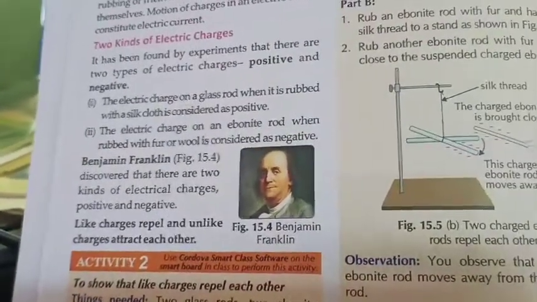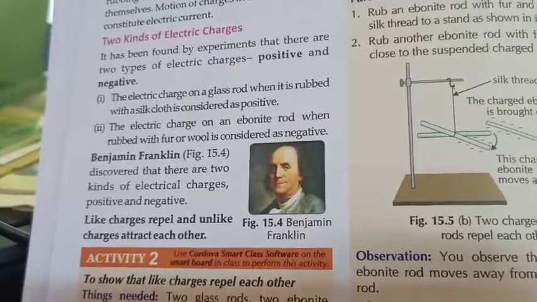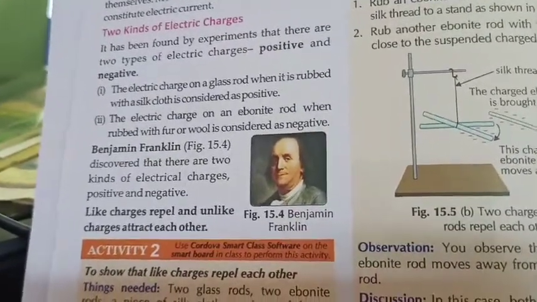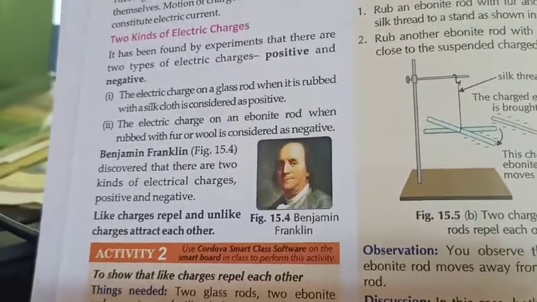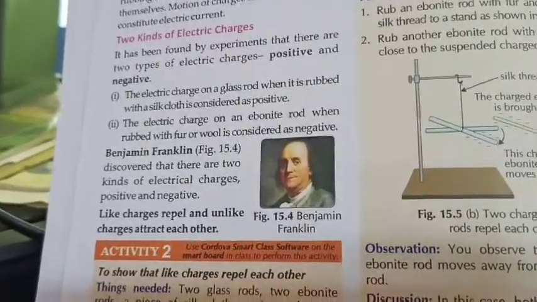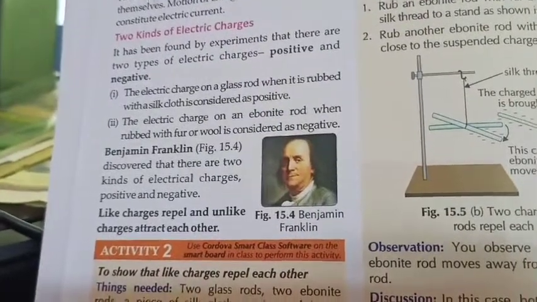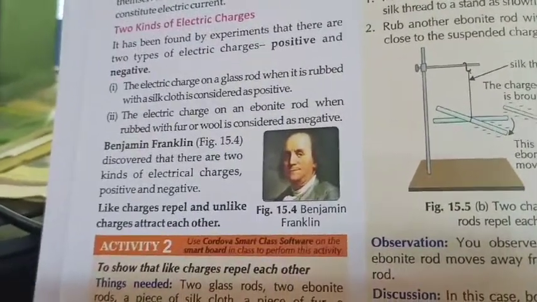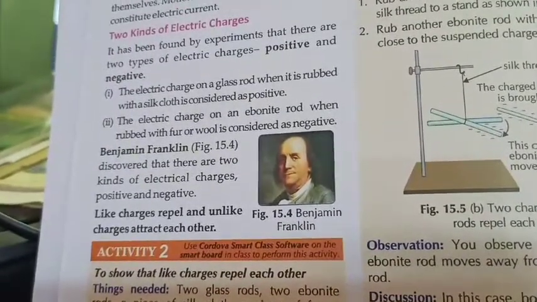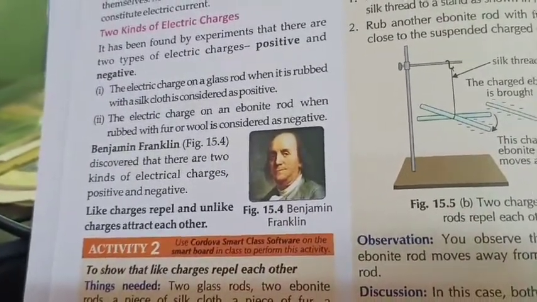The electric charge on a glass rod when it is rubbed with a silk cloth is considered positive. The electric charge on an ebonite rod when rubbed with fur or wool is considered negative.